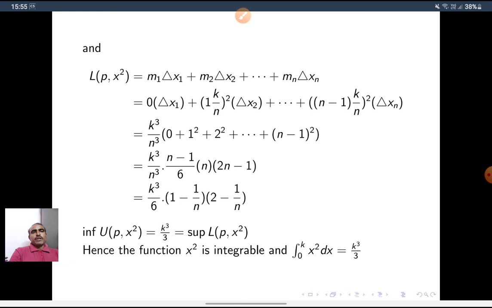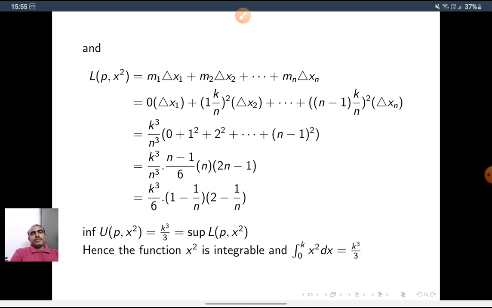So k cube by n cube into (0 plus 1 square plus 2 square plus up to (n-1) whole square). This is k cube by n cube into (n-1)/6 into n into (2n-1). Apply the same formula for the sum of squares of n minus 1 terms. So we get k cube by 6 into (1 minus 1/n) into (2 minus 1/n).